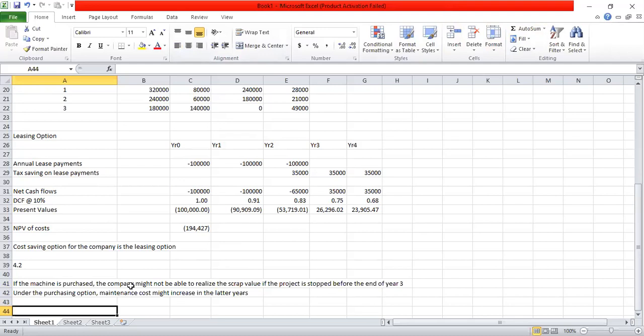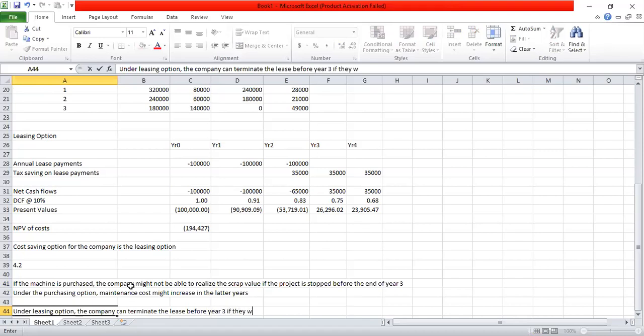So under the leasing option, one of the benefits is the company can terminate the lease before year 3 if they want to terminate. That is one of the advantages in the leasing option.